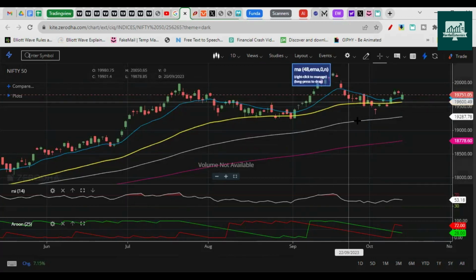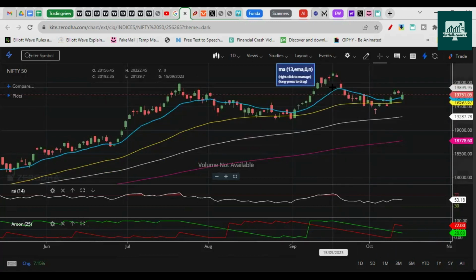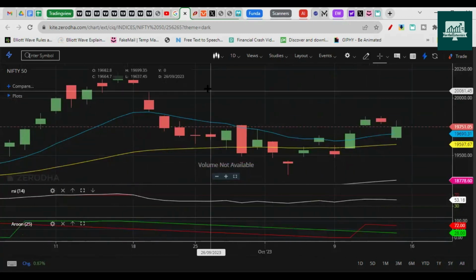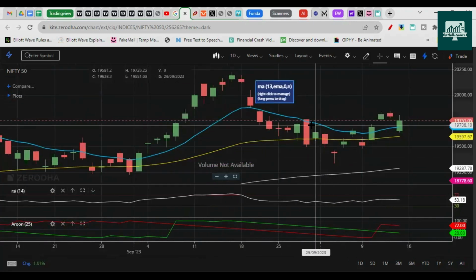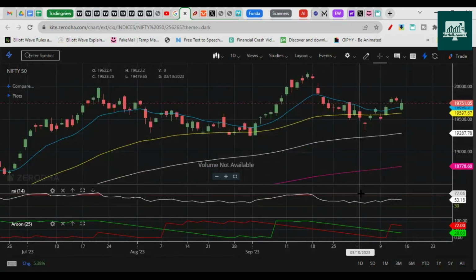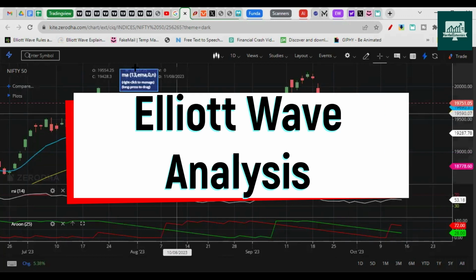So these are strange numbers. If you can see, 222, 333, right? 20,222 and 19,333. This could be just a coincidence, but we have to watch out for these numbers to turn bullish or bearish. This is a positional view based on price action and indicators. So let's now check the Elliott wave and understand what is happening.